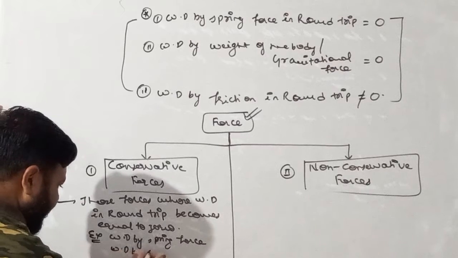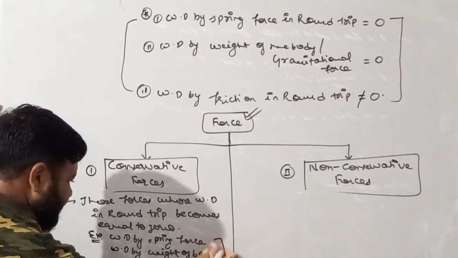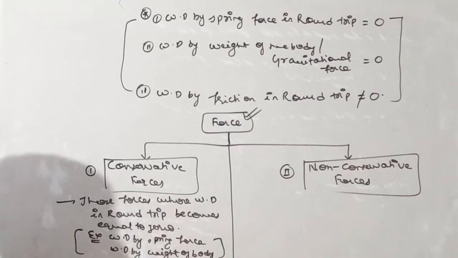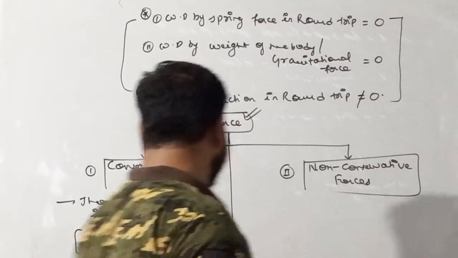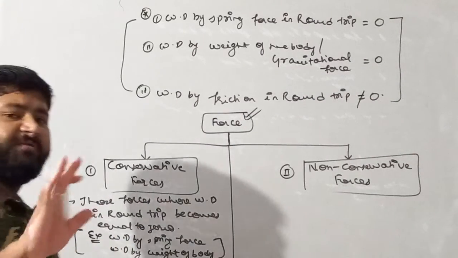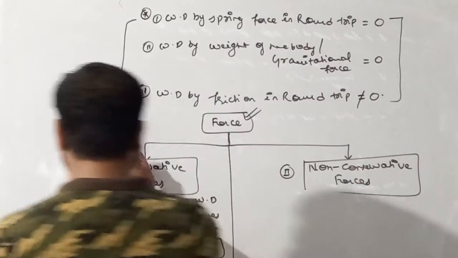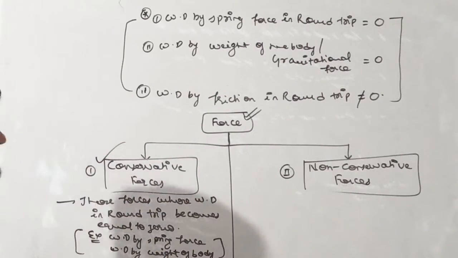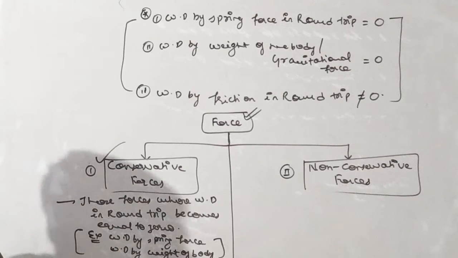Similarly, work done by the weight of the body, that is mg, in a round trip becomes equal to 0. So mg is also a conservative force. Very simple definition, very easy concept, conservative and non-conservative forces. So those forces whose work done in a round trip comes to be 0 are called conservative forces. I'll write here those forces whose work done in a round trip becomes equal to 0 are called conservative forces.